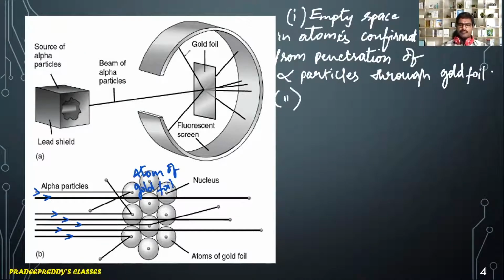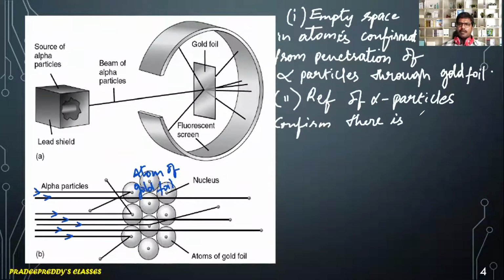So most of the atom is said to be hollow, as if it is empty. That is the reason why most of the alpha particles penetrate through that gold foil and pass without any deviation. That is the first confirmation. The second confirmation is that the reflection of alpha particles confirms there is a positive charge at the center of the atom.